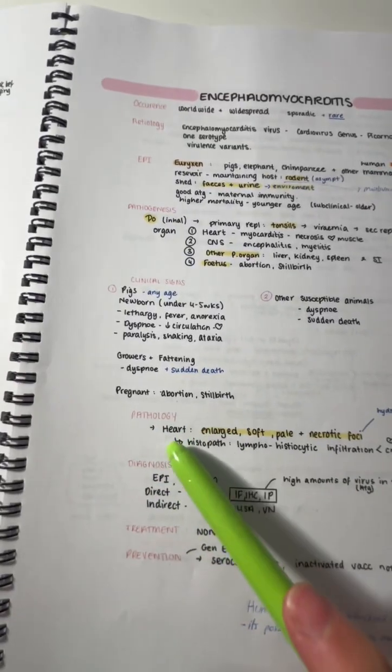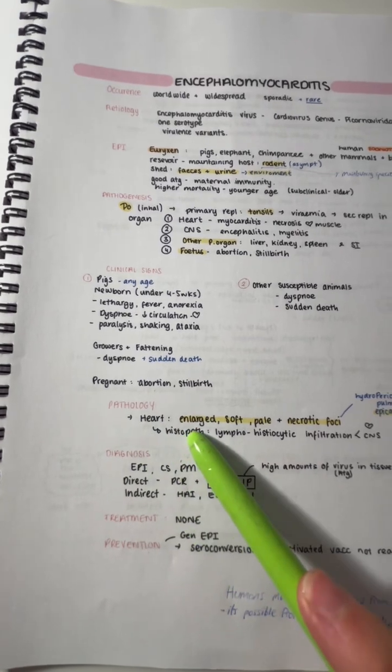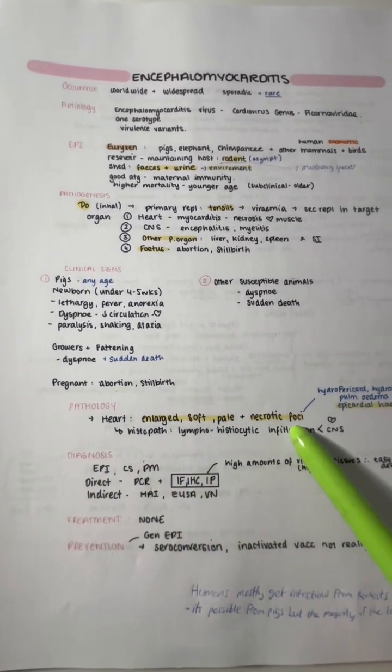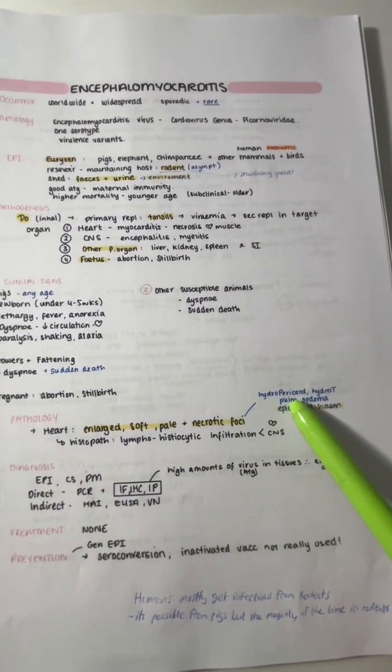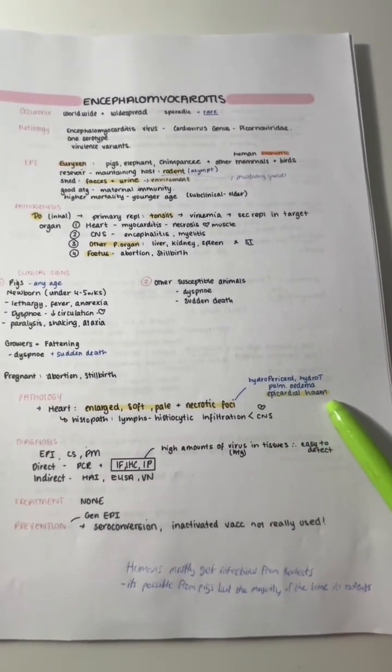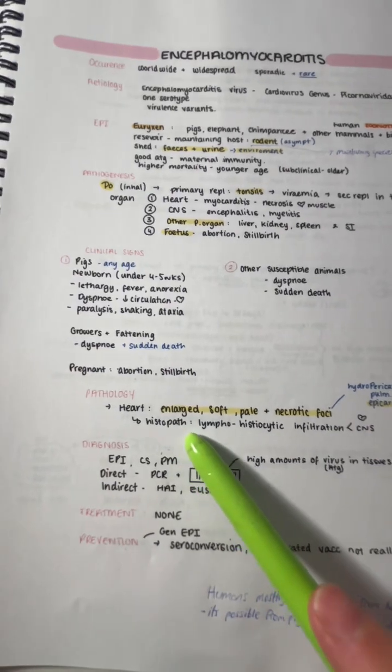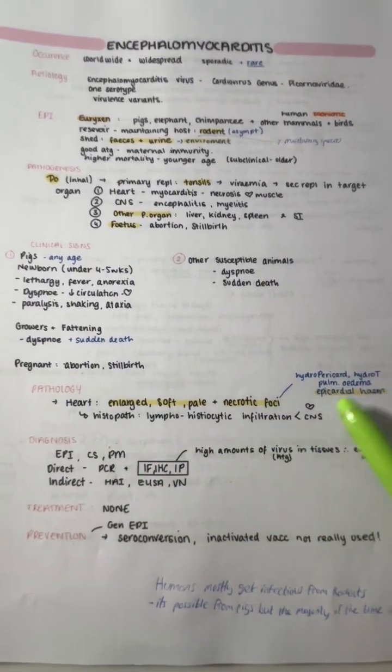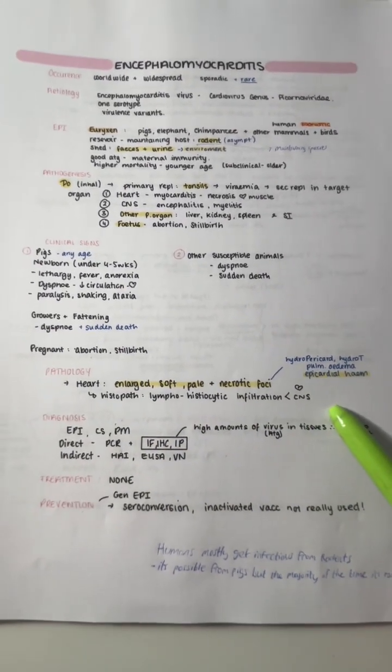In the pathology, it affects the heart. It becomes enlarged, soft, and pale, and we can see necrotic foci. There's also hydropericardium, hydrothorax, pulmonary edema, and epicardial hemorrhages. In the histopathology, we can see lymphohistiocytic infiltration of the heart and central nervous system.